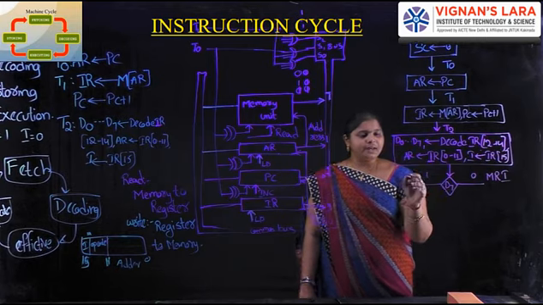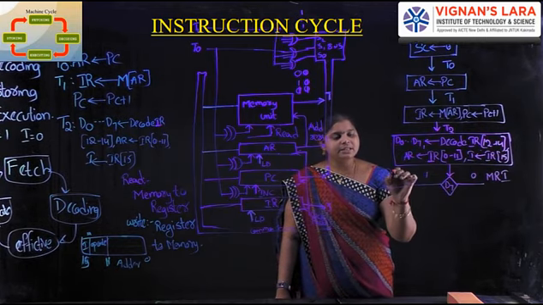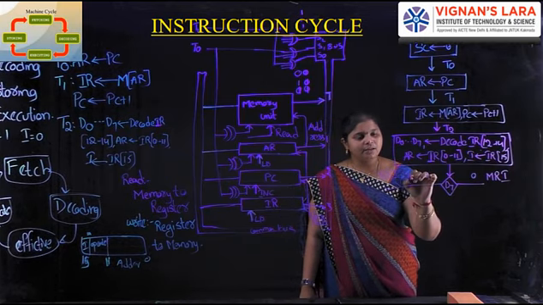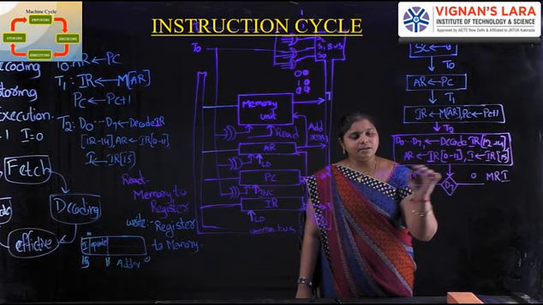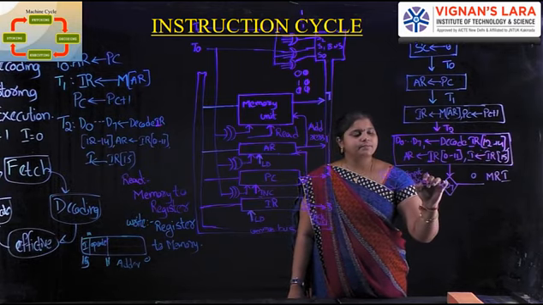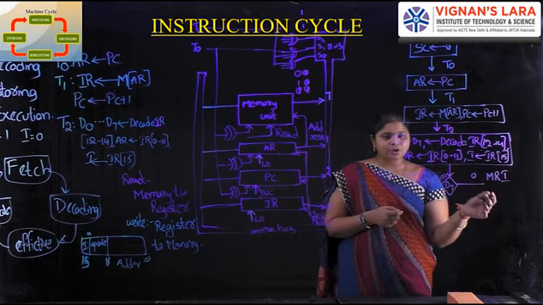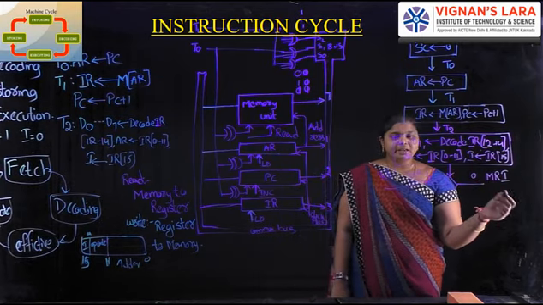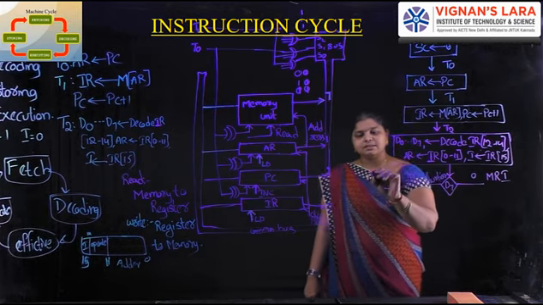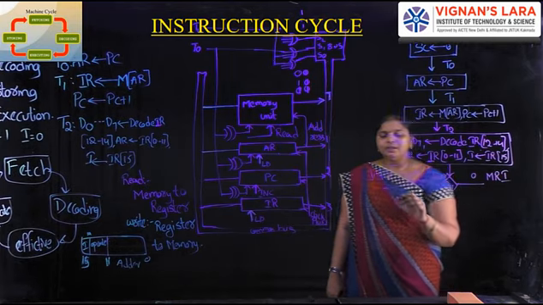If D7 is 1, it is a register reference instruction or an input output instruction.